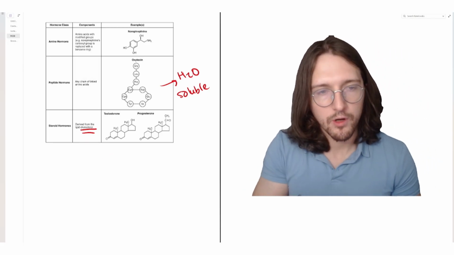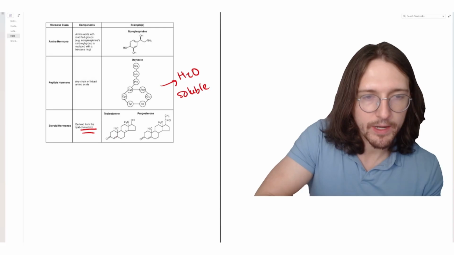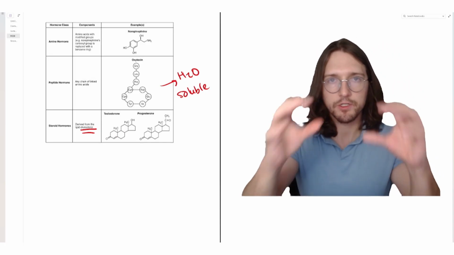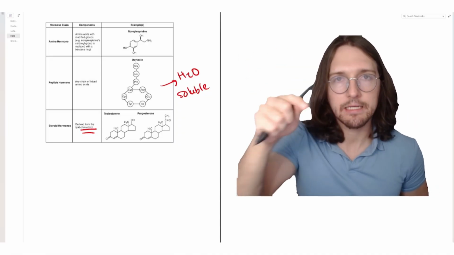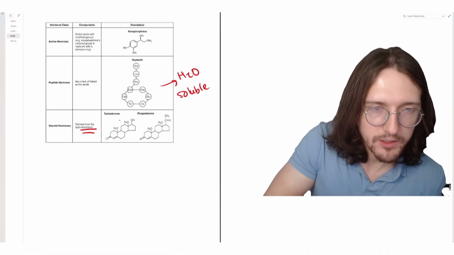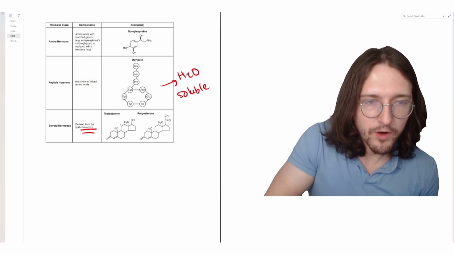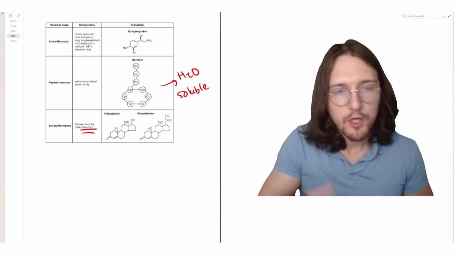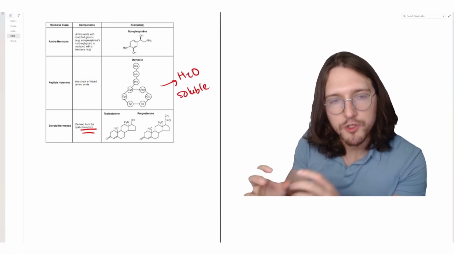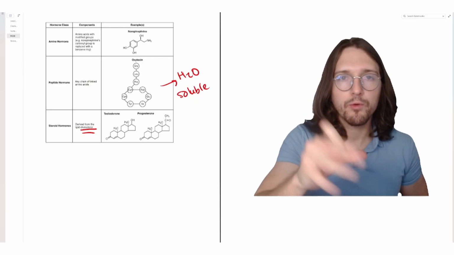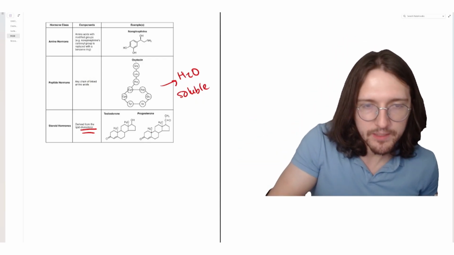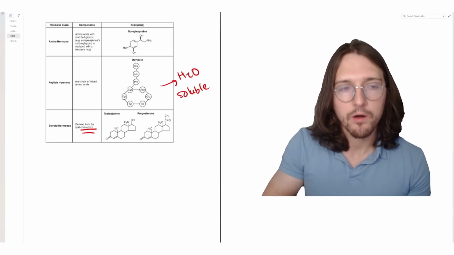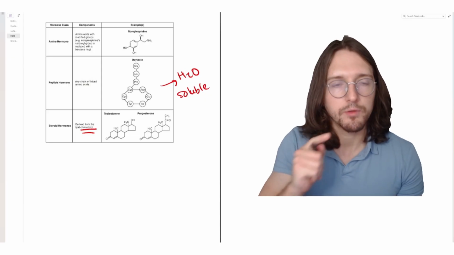And the thing about cholesterol is that it has this very classic ring structure where you have 4 fused rings. And all of these steroid hormones are basically just cholesterol with a bunch of functional groups added at different positions. For example, you can see testosterone and you can see progesterone. The functional groups attached are different, but they both have these 4 fused rings. So what I would have memorized is not the specific structures, but just that 4 fused rings so that you can recognize that if you're asked, right? If you ever see something like this, odds are it's a steroid hormone of some sort. Now, all steroid hormones are lipid soluble, so they require carrier proteins in the bloodstream.